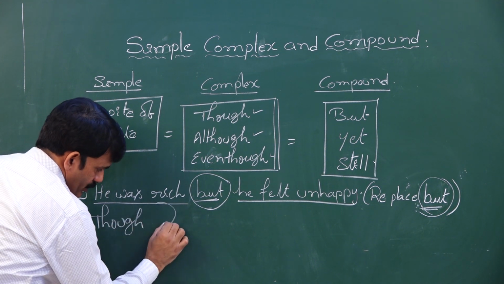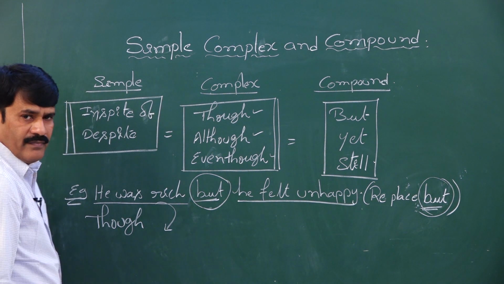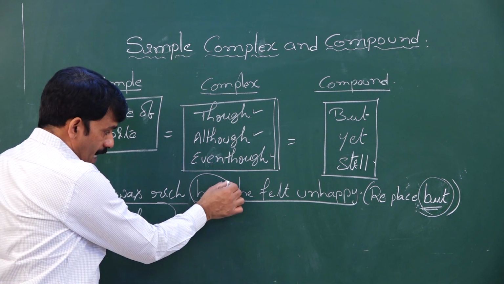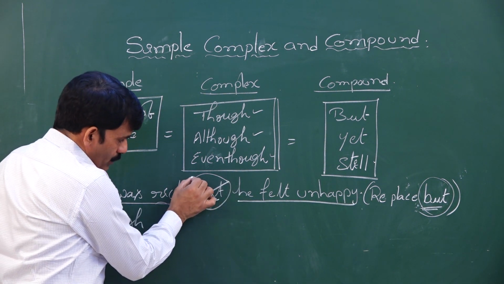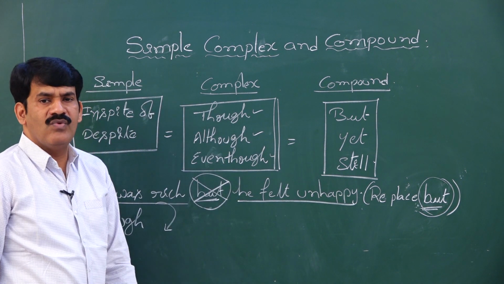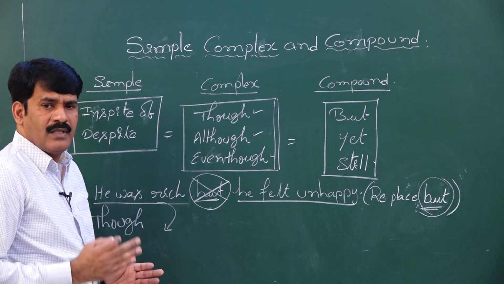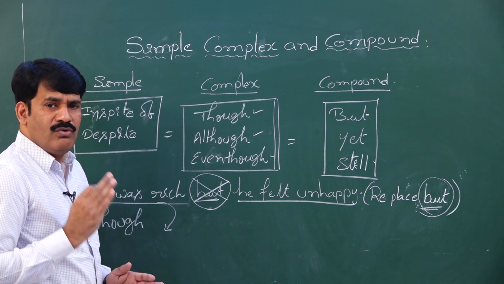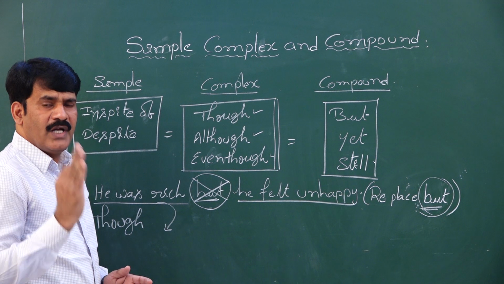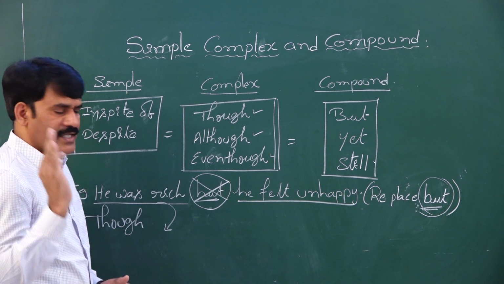though he is rich. We never and ever take two conjunctions in one sentence. You have to remember it always. We do not take two conjunctions into one sentence.